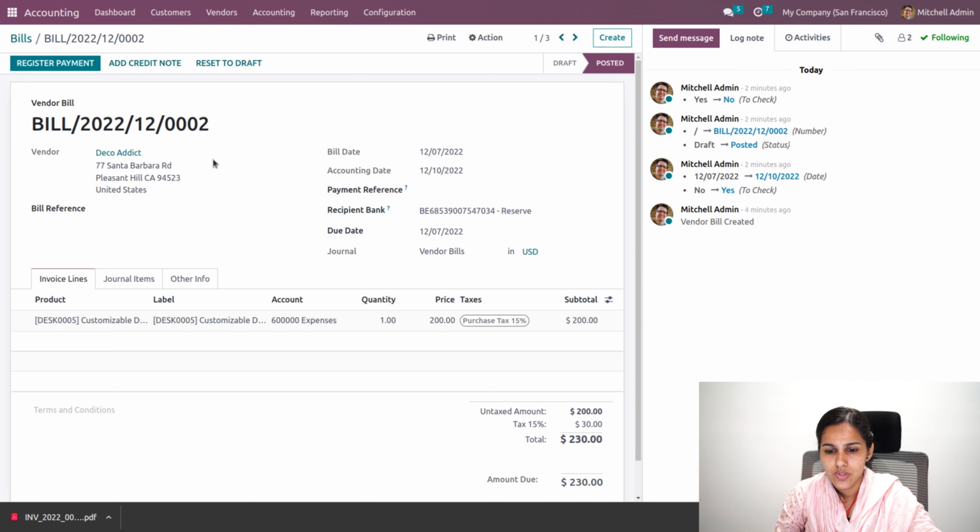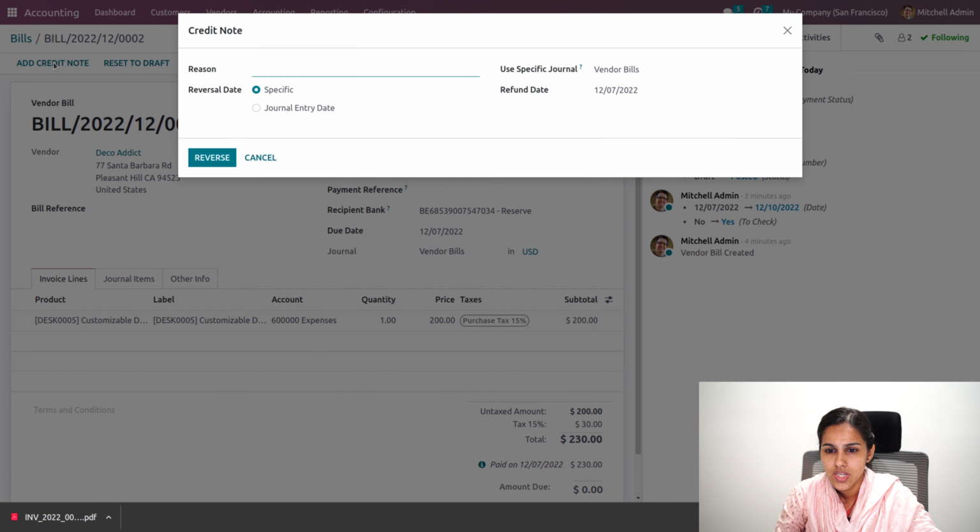Okay, so let's try to reverse this. So we have the option credit note. If I click on the credit note, it should ask for a reason. So a reason can be added, and we'll have an option whether we are using a specific journal, whether the vendor bill or any other journal for the reverse bill. And here we can either add the reversal date as a specific date, or use the journal entry date itself. So let's click on the reverse option.